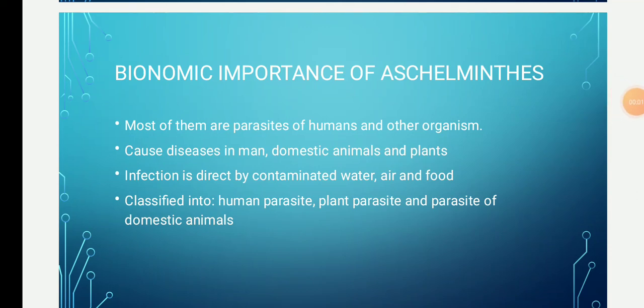Everyone, today we will study the bionomic importance of Aschelminthes. What is bionomic importance? Bionomics: bio means life and nomos means law. So in general it has two meanings. The first is a comprehensive study of an organism and its relation to its environment, whereas the other meaning is the economic discipline which studies the economy as a self-organized evolving ecosystem.